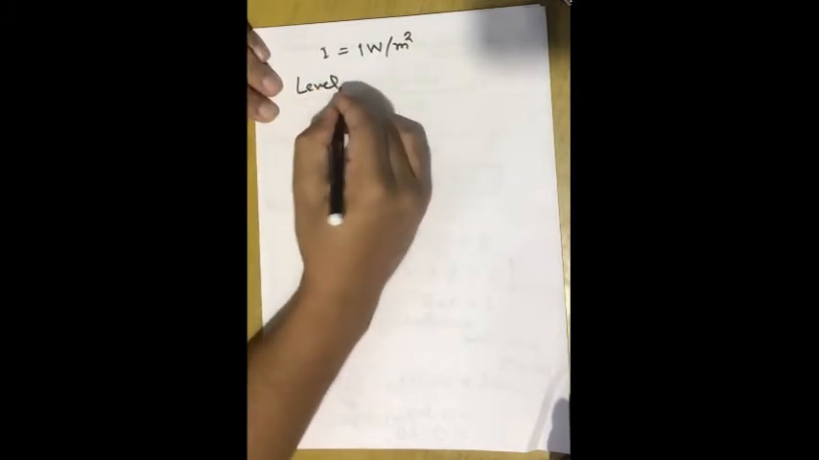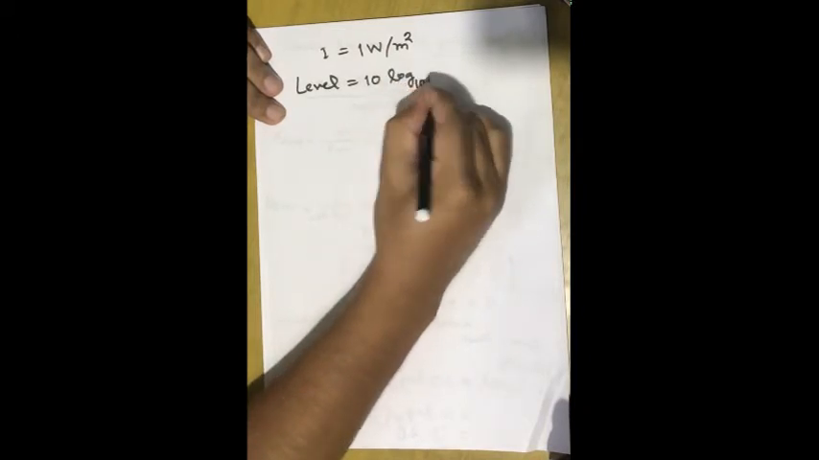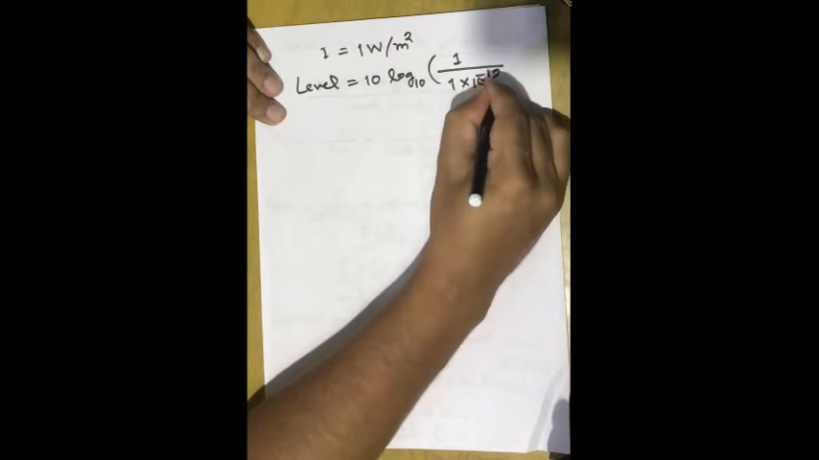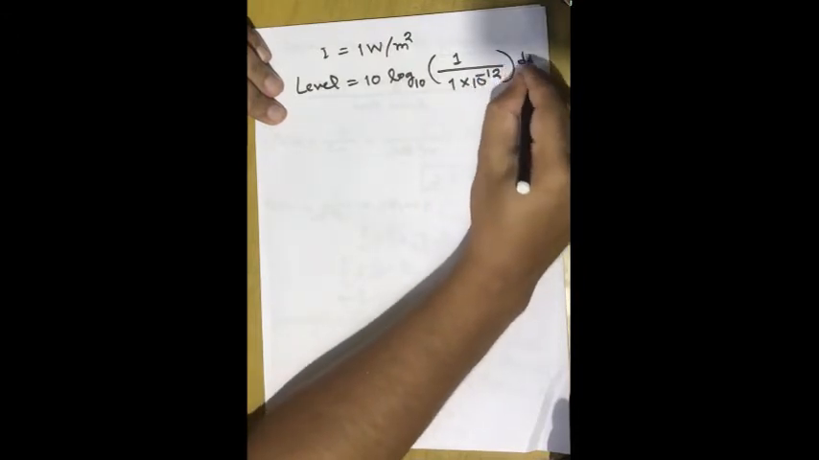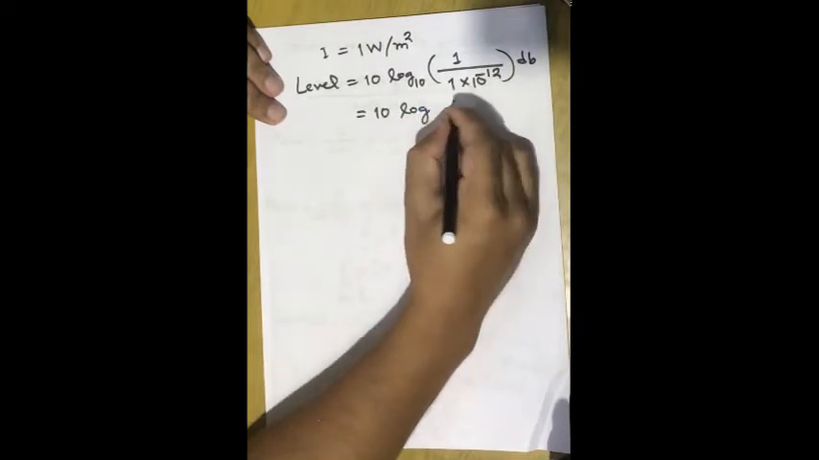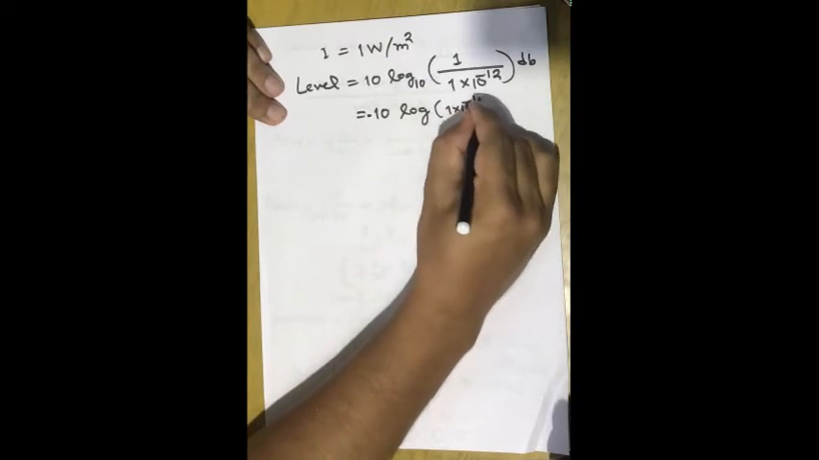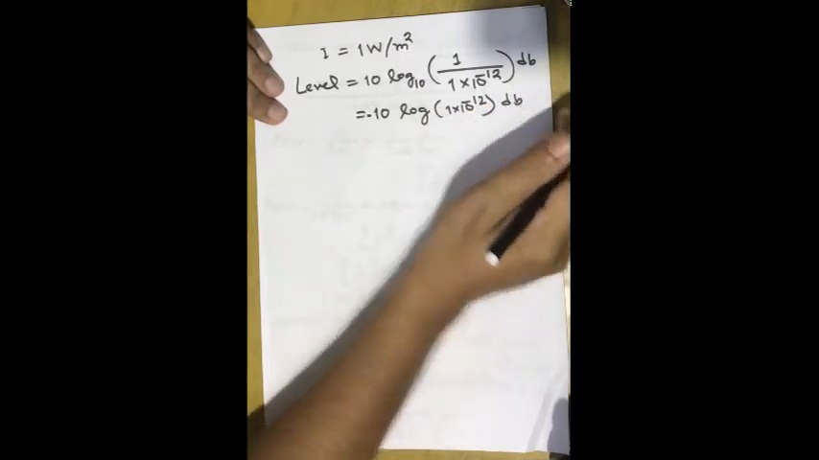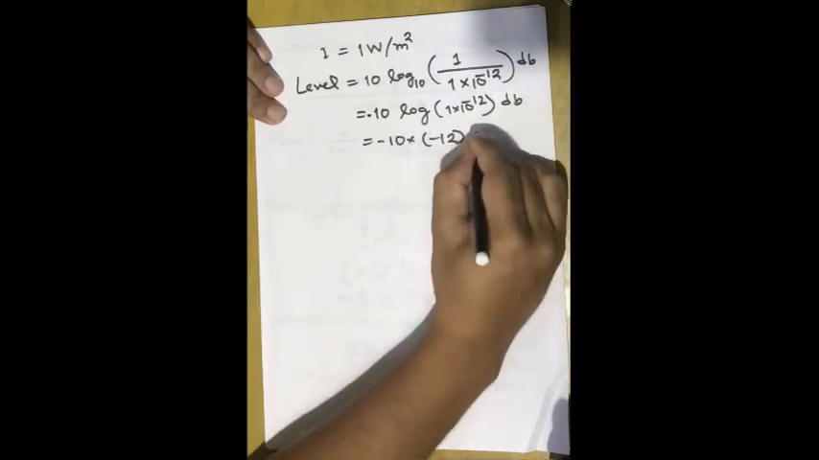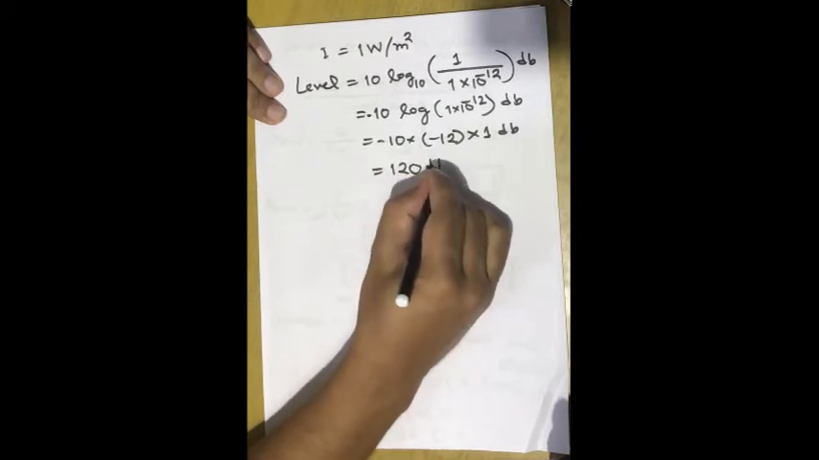Level of intensity is equal to 10 log10 of I over 1 into 10 to the power minus 12 decibel. So this value will be equal to log 1 minus log 1 into 10 to the power minus 12 decibel. So minus 12 will come out, minus 10 into minus 12 into 1 decibel. So this will be equal to 120 decibel.